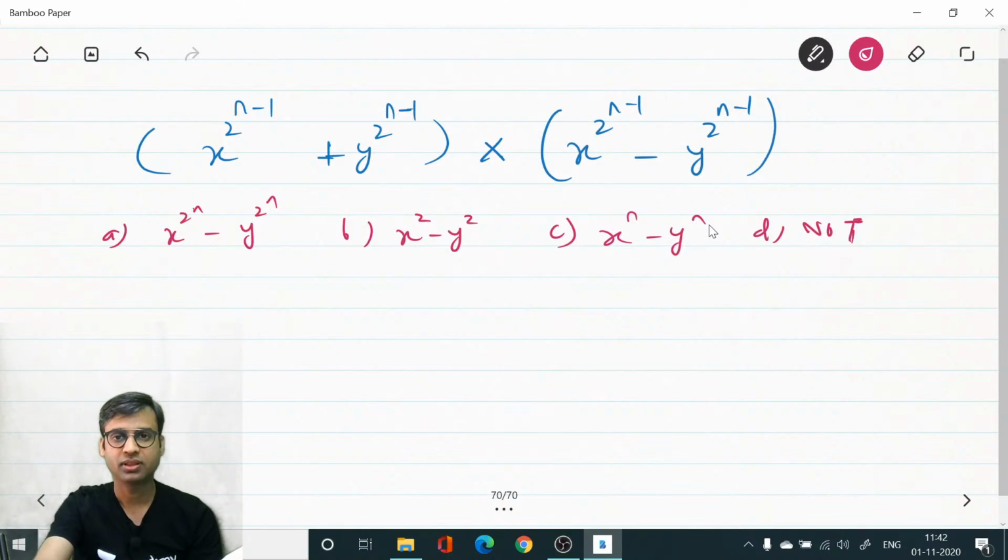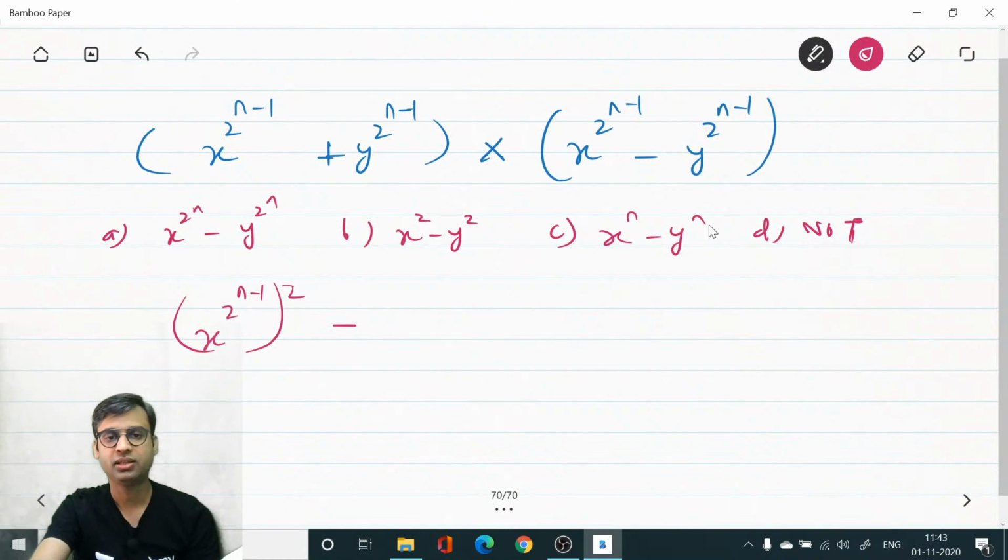So, we will see this will be x power 2 power n minus 1, whole power 2, and minus y power 2 power n minus 1, whole power 2. Correct? a square minus b square. a square minus b square.